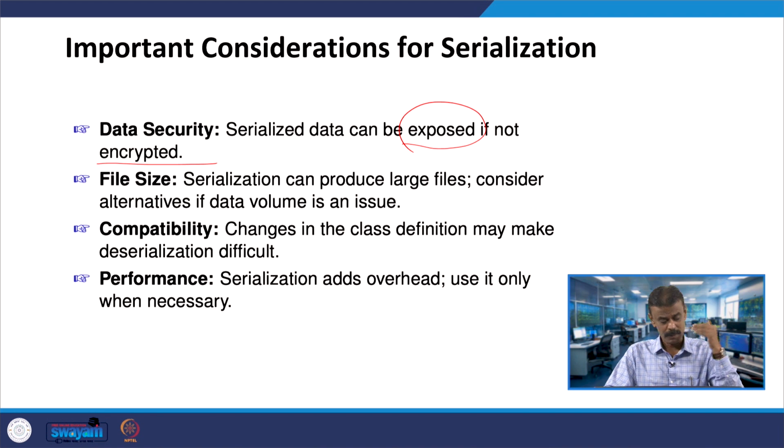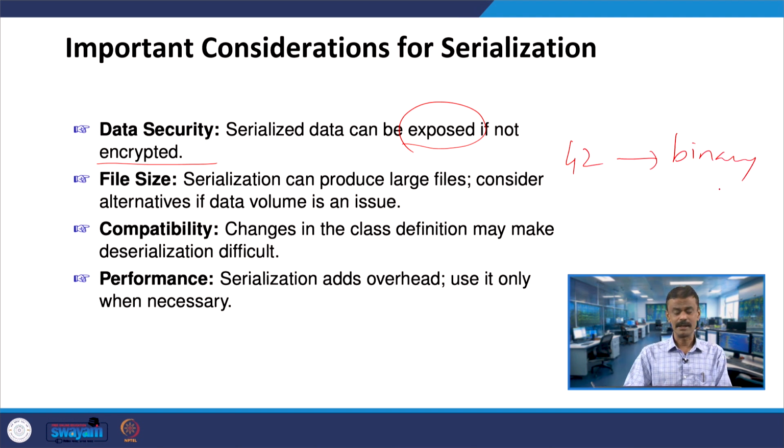But right now, when you convert 42 into binary and store the binary file, we know that because you have ones and zeros represented with digits, this will have more volume. This is a simple example, but still when you store 42 as ones and zeros, the file size will be large.